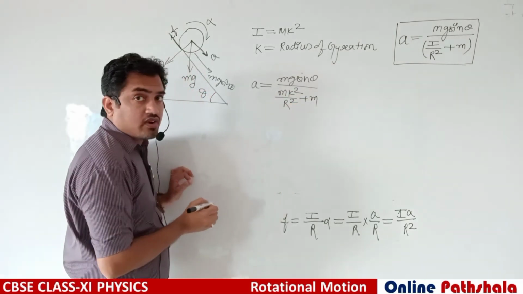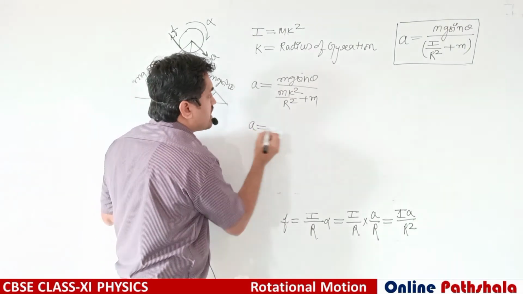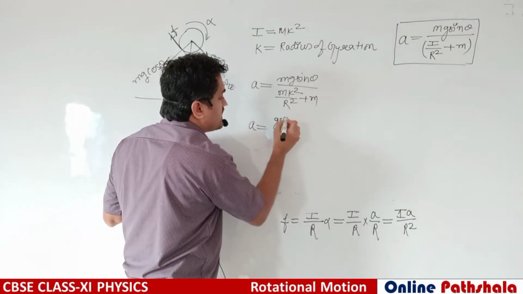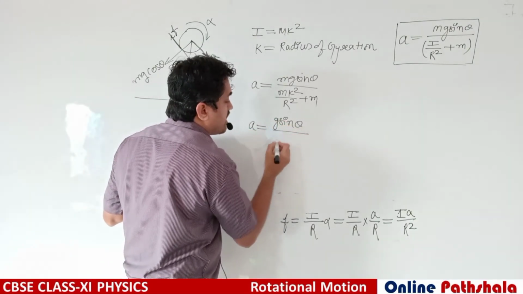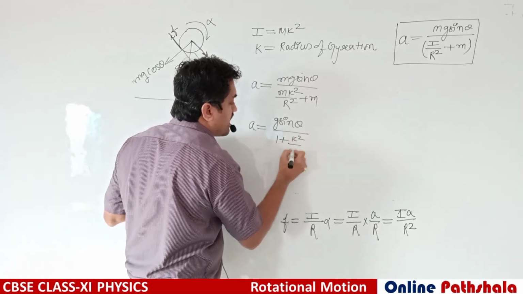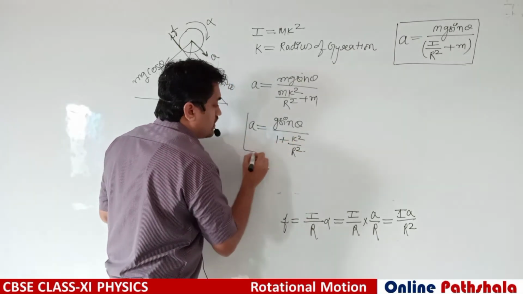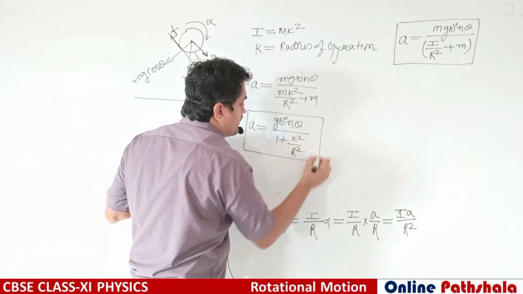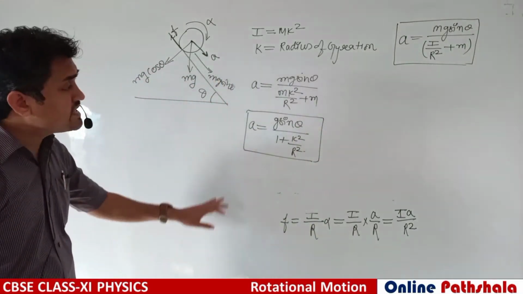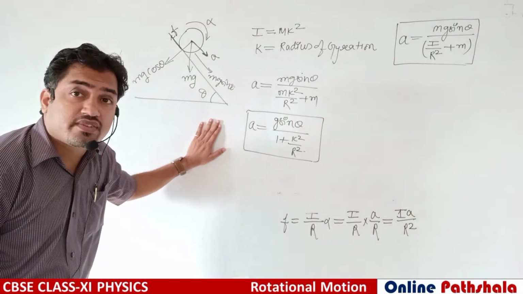So m will cancel out and acceleration will become g sin theta divided by 1 plus k square by r square. So it is the acceleration in terms of radius of gyration.